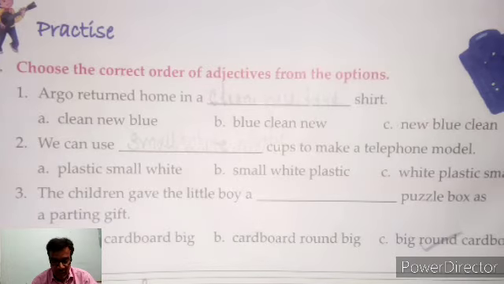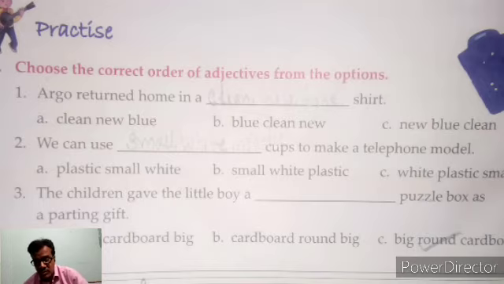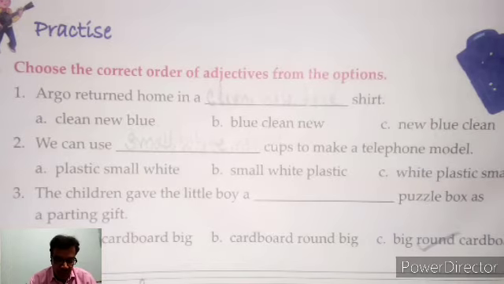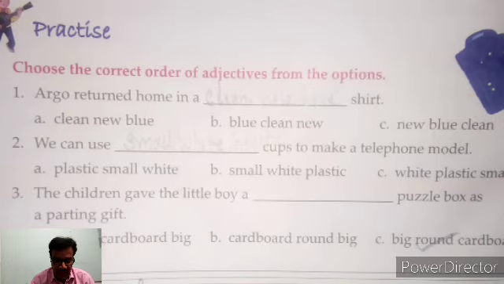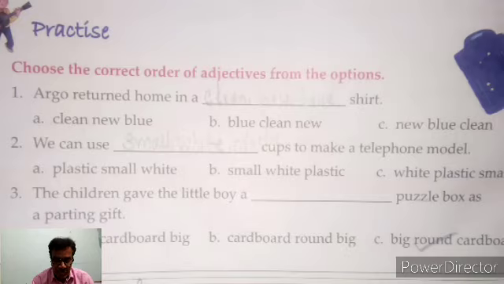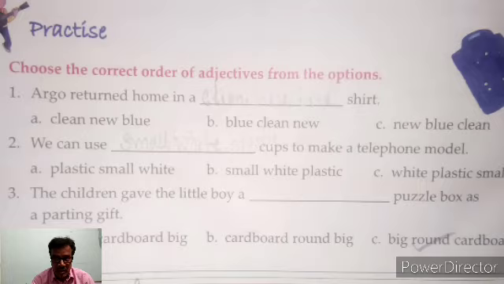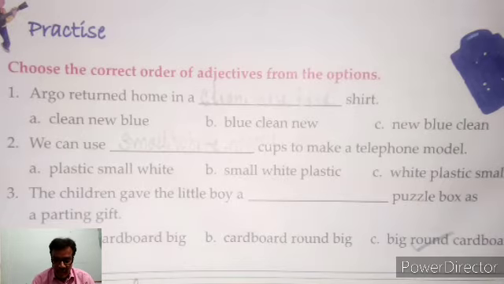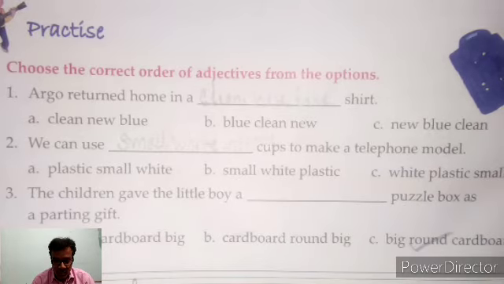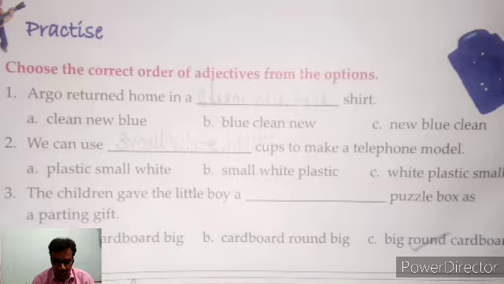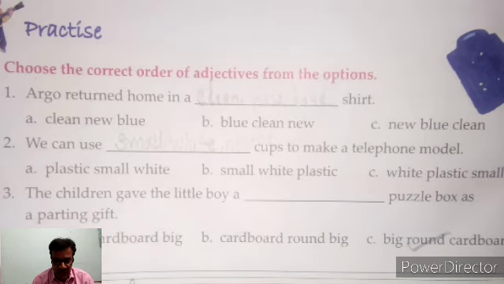Now the second sentence: we can use dash cups to make a telephone model. At first, what do you have to write?